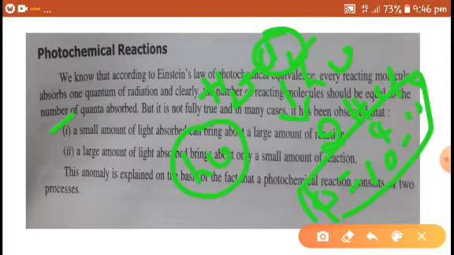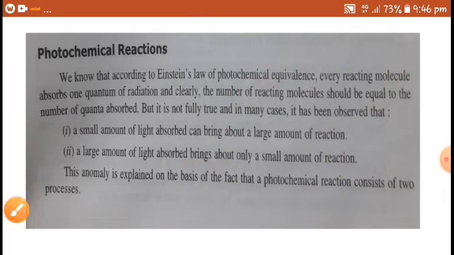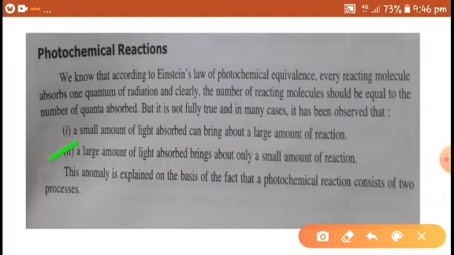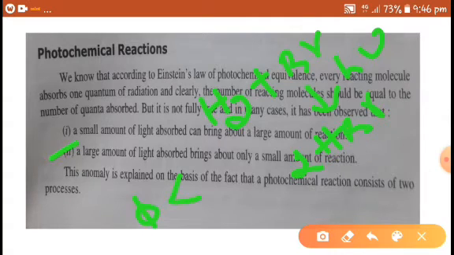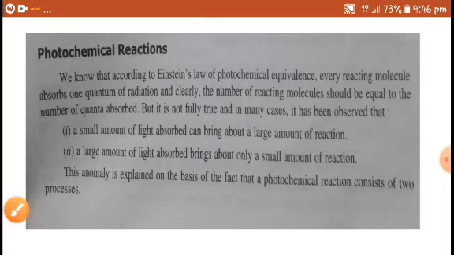Why is it happening? And the second one is a large amount of light absorbed brings about only a small amount of reaction. If you take the reaction between hydrogen and bromine, which gives hydrogen bromide in the presence of light, the quantum efficiency of this is less than 1. Why is this so? It is because the photochemical reaction consists of two stages. One is the primary process, which is physical, and the second one is the secondary process.